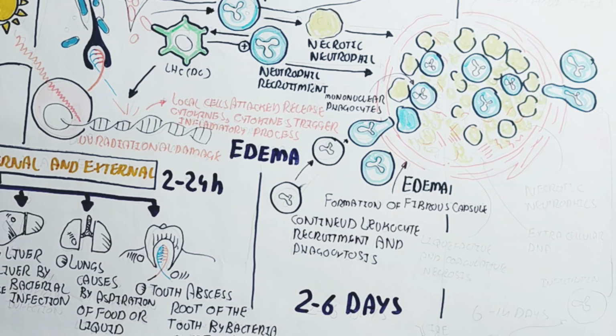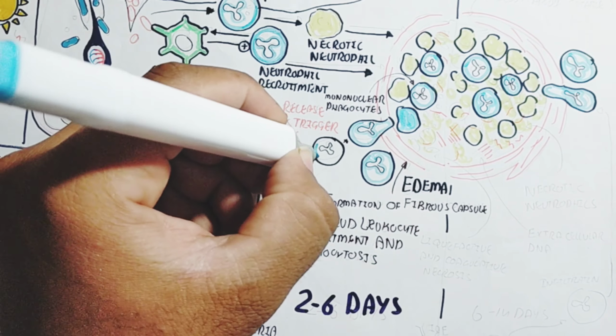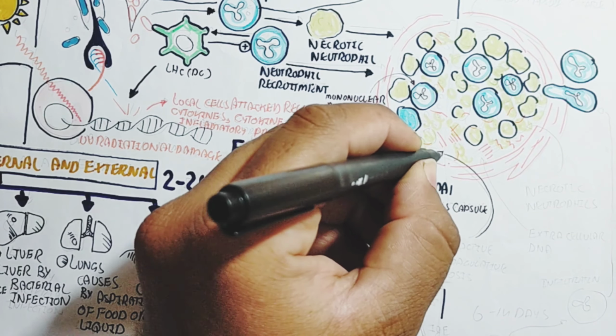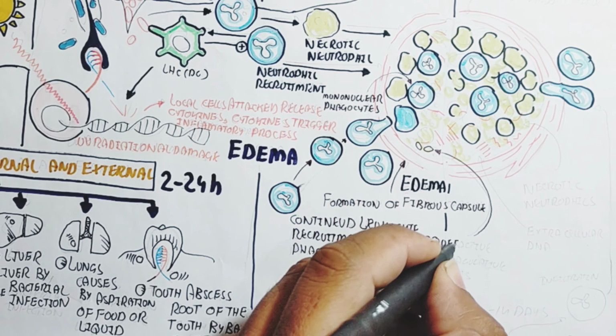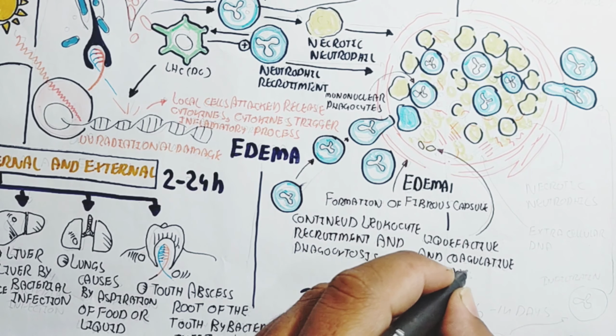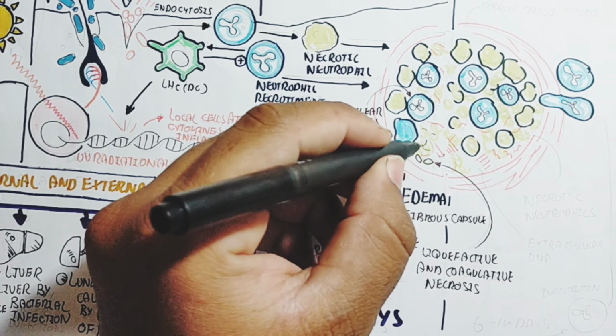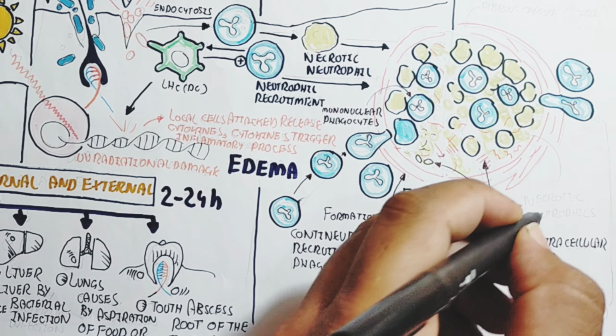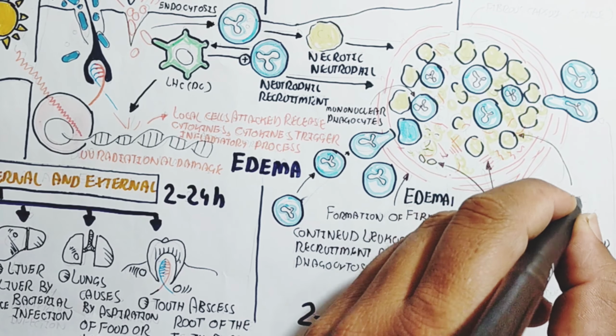Other phagocytes, like macrophages but mostly neutrophils, go to where the fibrous capsule forms with a stable capsule, and liquefactive and coagulative necrosis occurs.